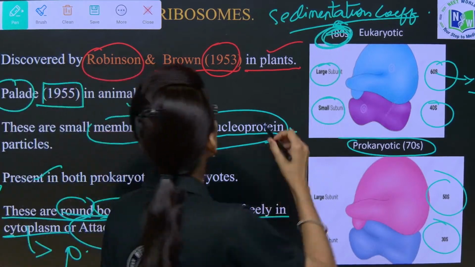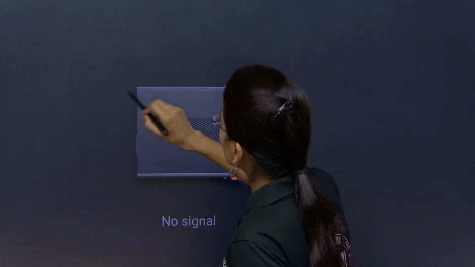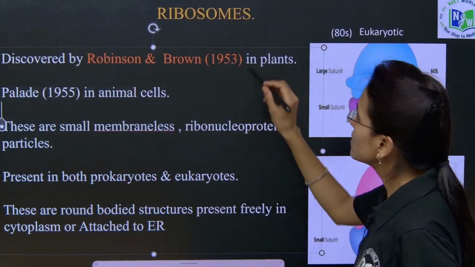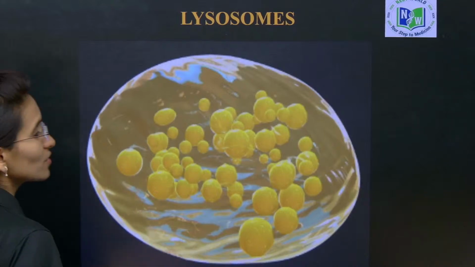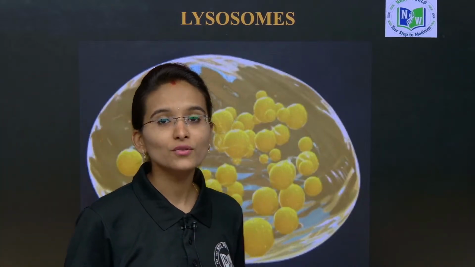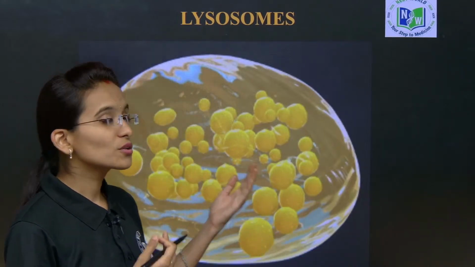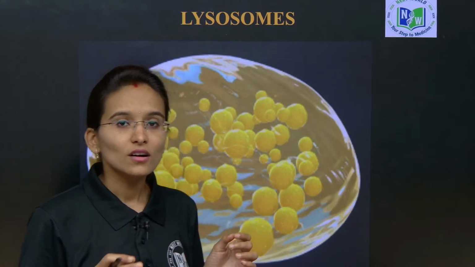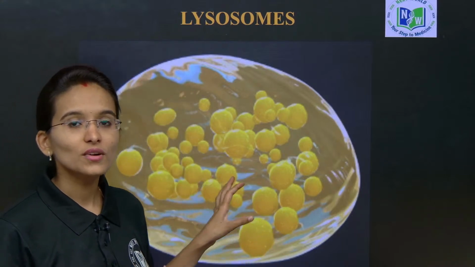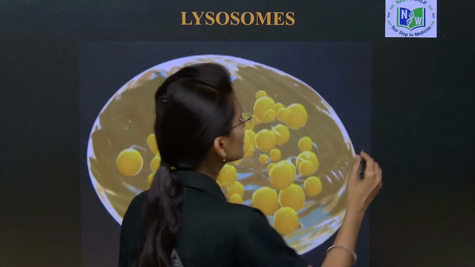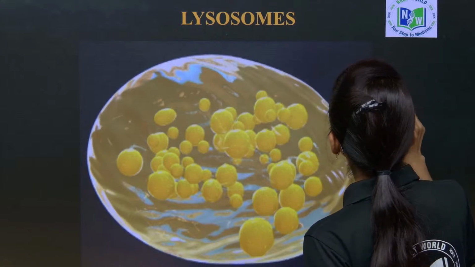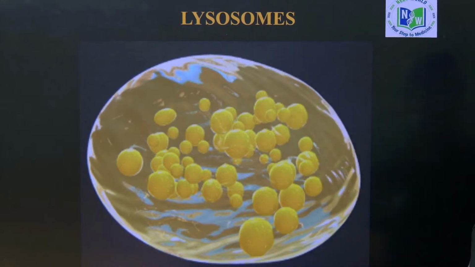Students, as I said in the first introduction itself, this first chapter, the cell, the fundamental unit of life, is very important from your examination point of view. From this chapter you are going to get approximately 30 to 40% of the weightage. Each and every question you are going to get in the examination from this chapter. So please be patient and try to understand the concepts, my dear students.